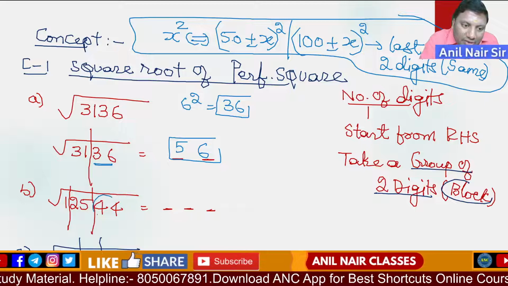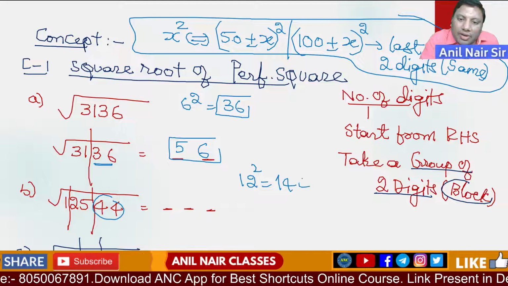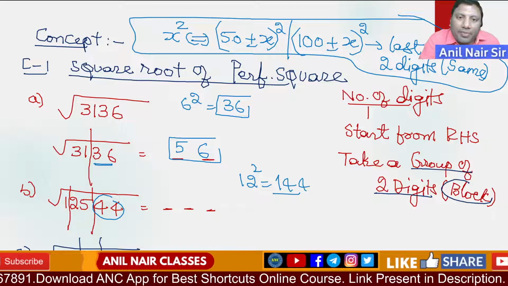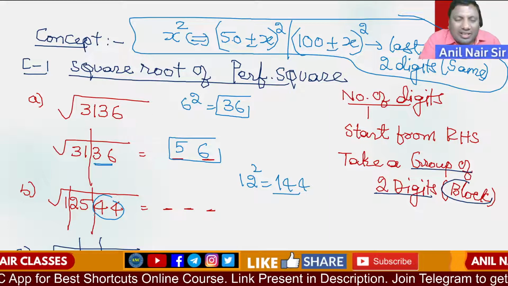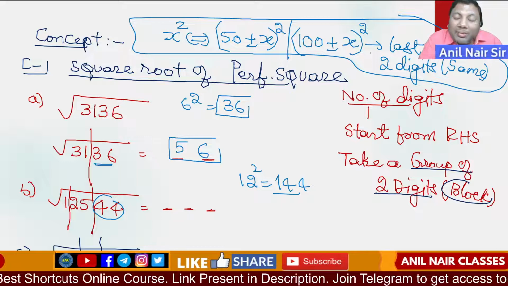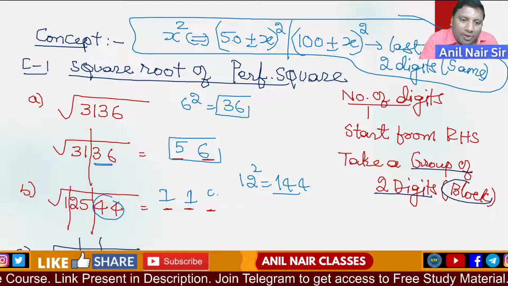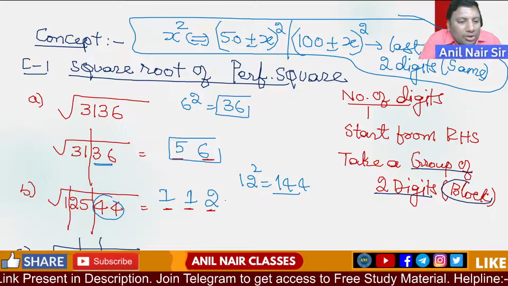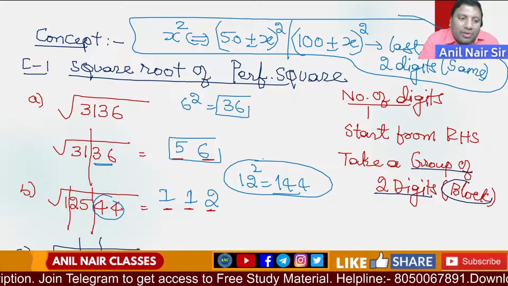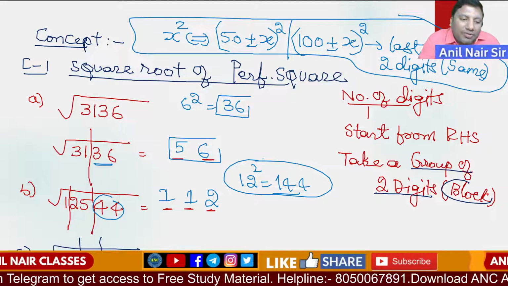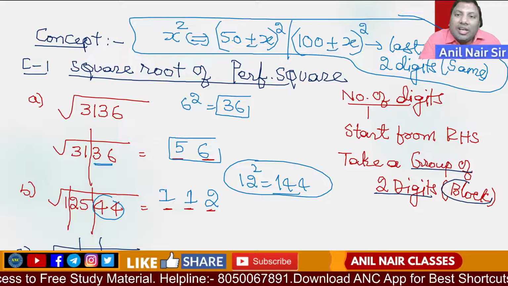If it is 44, what is the smallest number? 12 square is 144. 50 minus 12 is a smaller number, 50 plus 12 is 62 square. 100 minus 12 is 88 square, a smaller number, and 100 plus 12 is 112. You don't need to do anything more. This entire number is in the range of 10 lakhs.